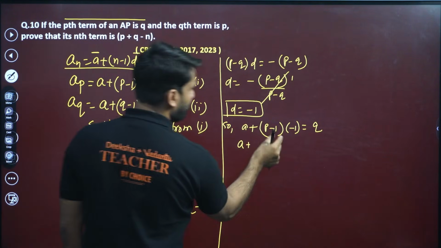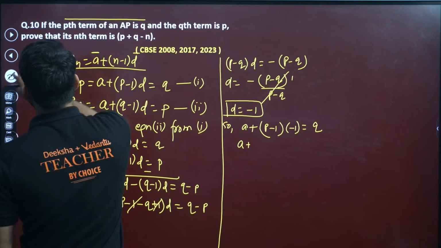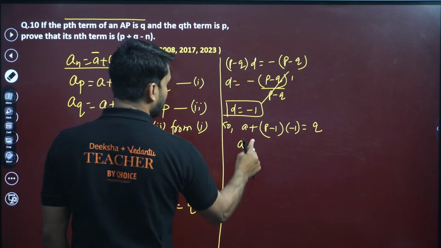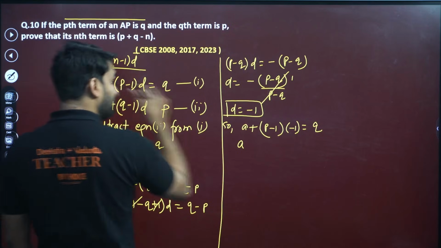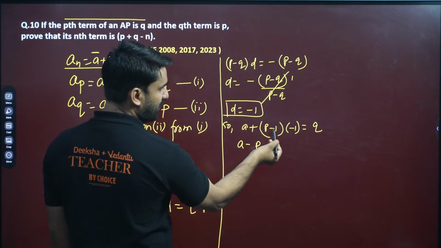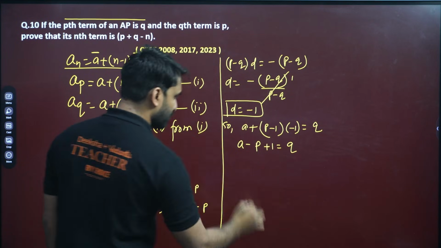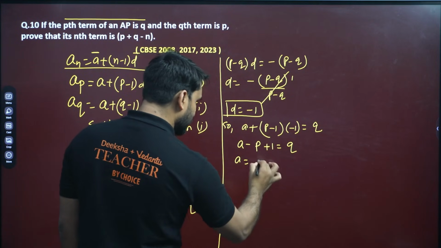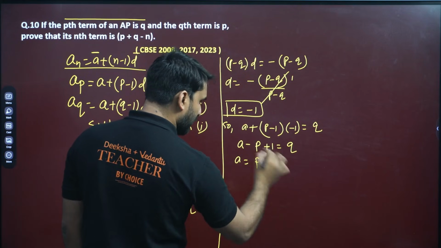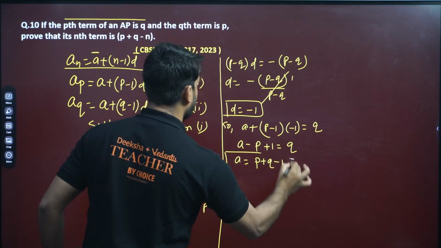This whole bracket, p minus 1, will be multiplied with minus 1. So when p is multiplied with minus 1, p itself will go in negative form, minus p will be there. And 1 into 1, minus times minus, plus 1 is there, which is equal to q. So a will be equal to, p will go there and become positive, plus q, and 1 will go there, minus 1. This is a.